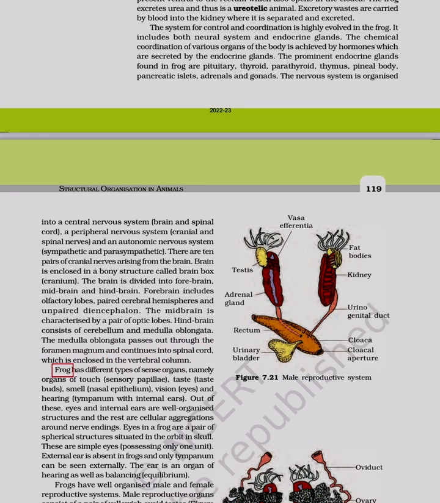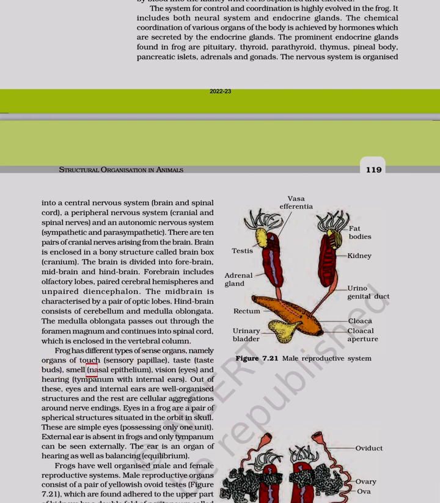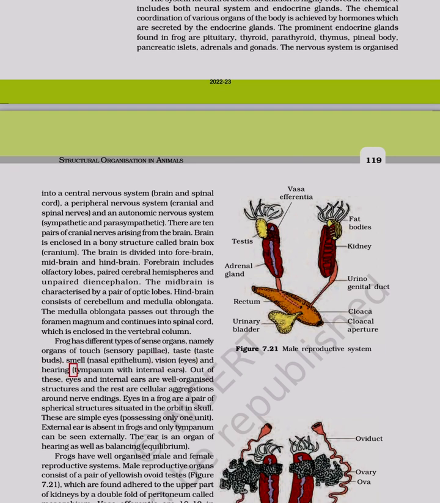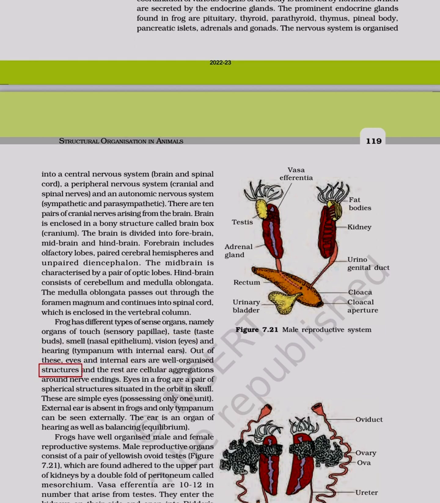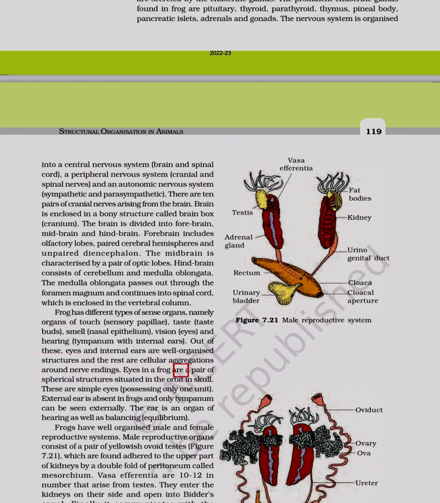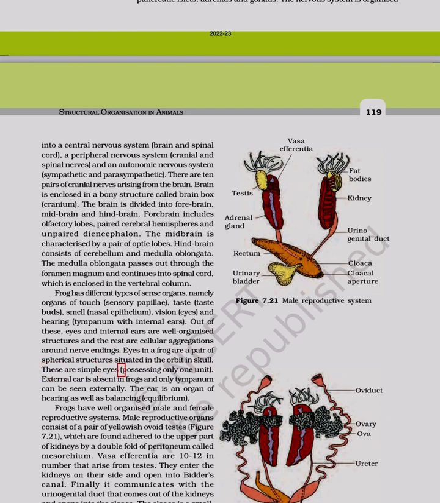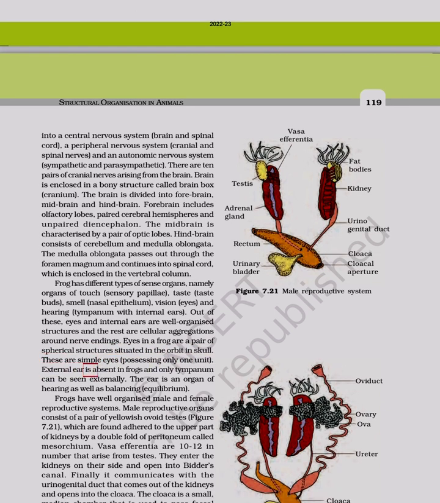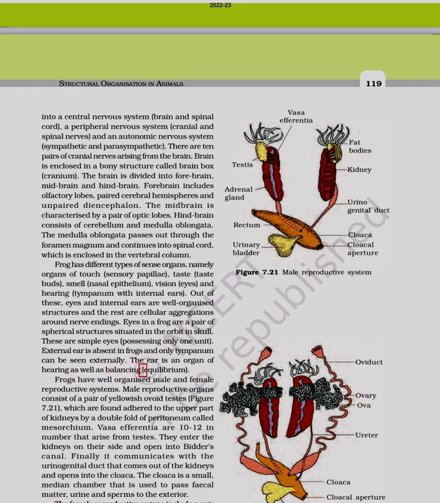Frog has different types of sense organs, namely organs of touch, sensory papillae, taste buds, smell, nasal epithelium, vision, eyes, and hearing, tympanum with internal ears. Out of these, eyes and internal ears are well organized structures, and the rest are cellular aggregations around nerve endings. Eyes in a frog are a pair of spherical structures situated in the orbit in skull. These are simple eyes possessing only one unit. External ear is absent in frogs and only tympanum can be seen externally. The ear is an organ of hearing as well as balancing equilibrium.